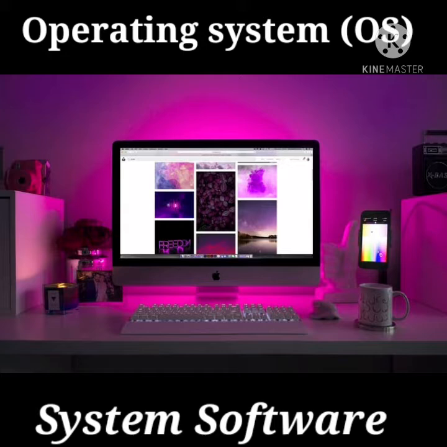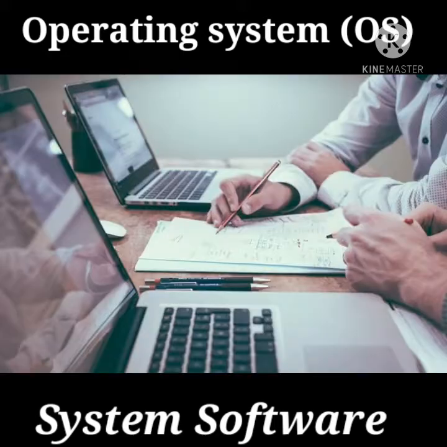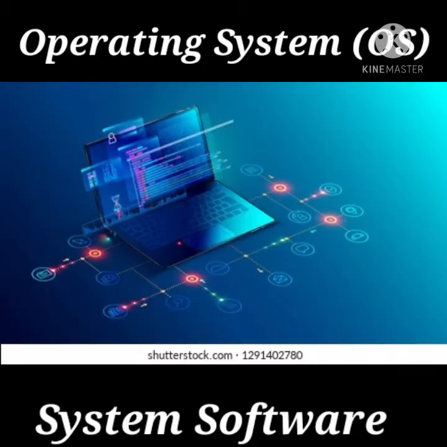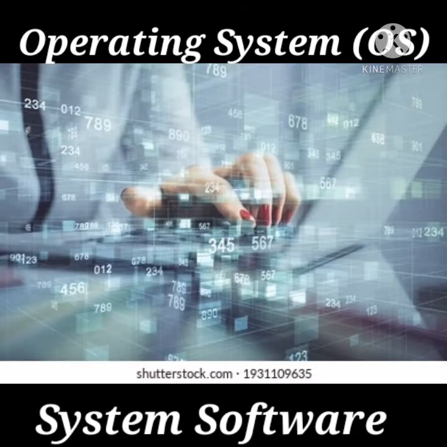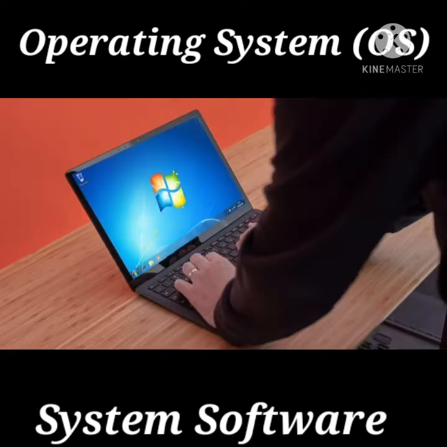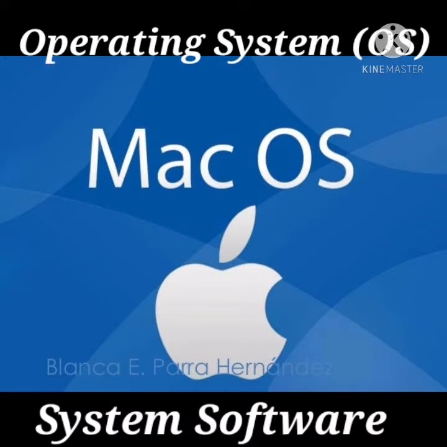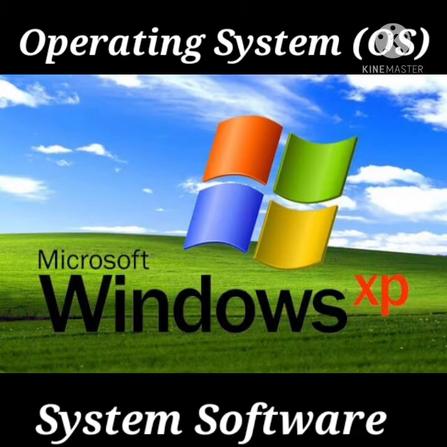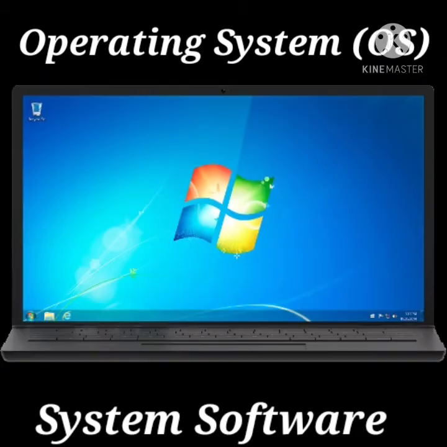The primary goal of an operating system is to make the computer system convenient to use, and to use the computer hardware in an efficient manner. So, the operating system is an example of system software. It is the main software program because you can use different kinds of application software once you install the operating system. Windows 7 and Mac OS X are examples of popular operating systems. Other versions of Windows are Windows XP, Windows Vista and Windows 8.